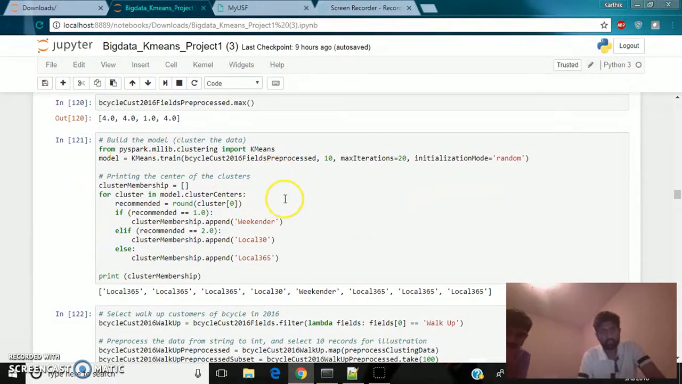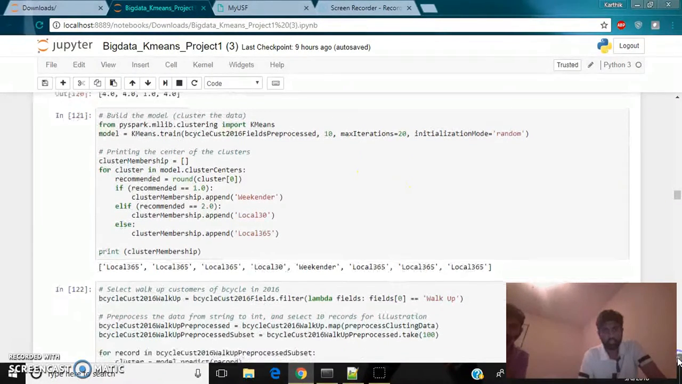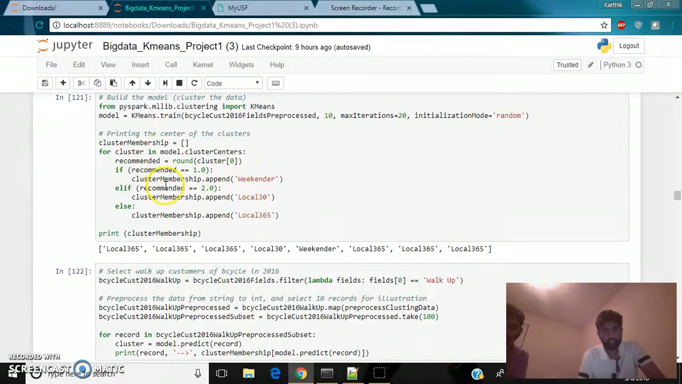Now I'm building my k-means modeling. I've assigned the model over here, as I've initialized random generation, and the maximum iterations I've given is 20 for this. And I'm choosing the cluster members. So what cluster centers do is that the features most related to these cluster centers will be clustered around them. For one, it will be weekender. For two, it will be local 30, and for the rest, that is the three, it will be local 365, and all will be appended in this list.